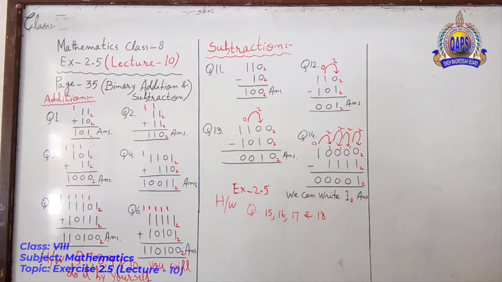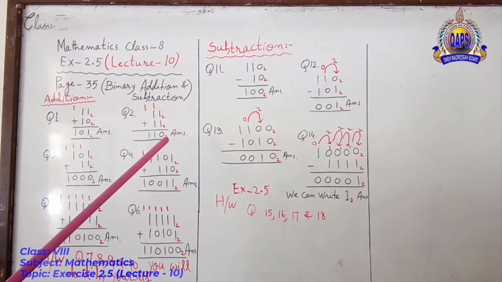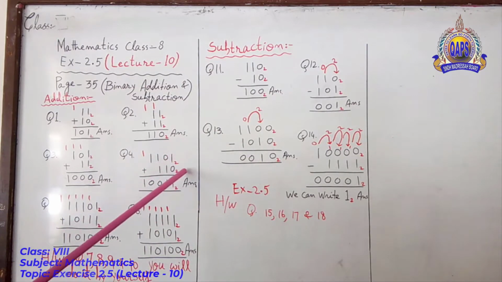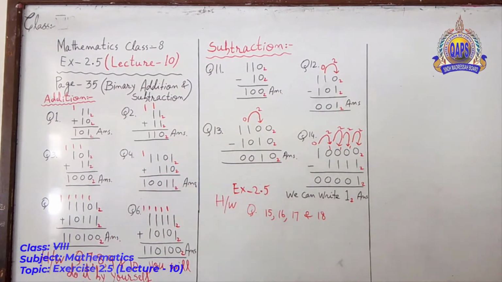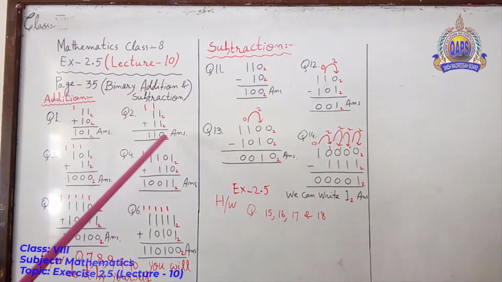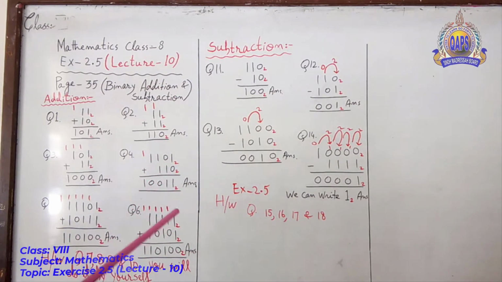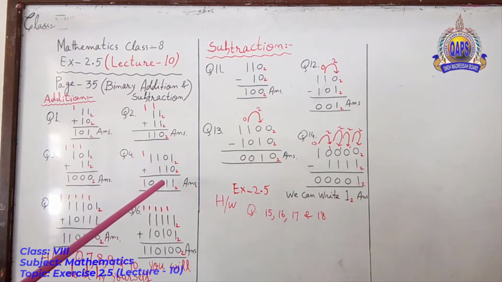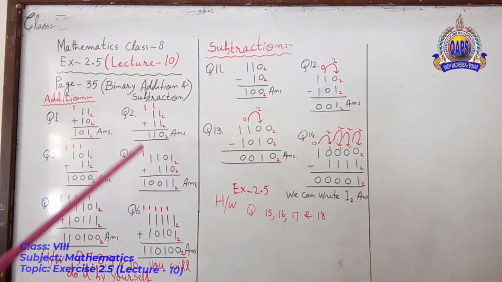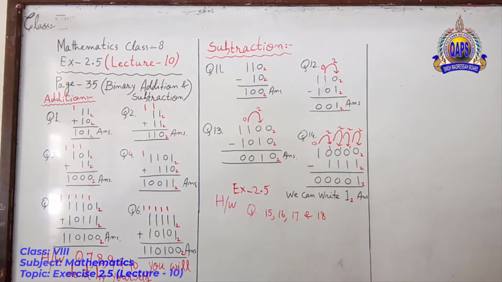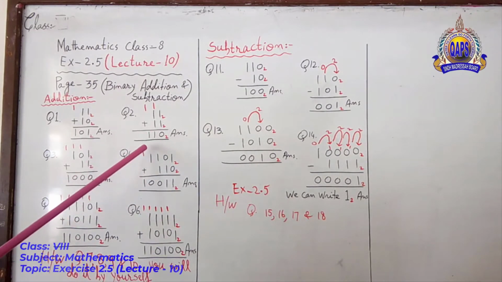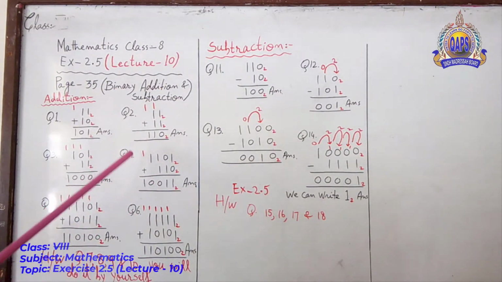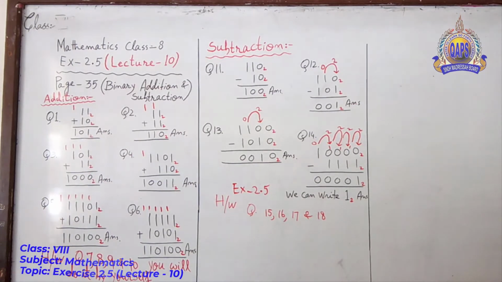1101 plus 110. 1 plus 0, 1. 0 plus 1, 1. 1 plus 1, 0, carry 1. 1 plus 1, 0, carry 1 will come over here.